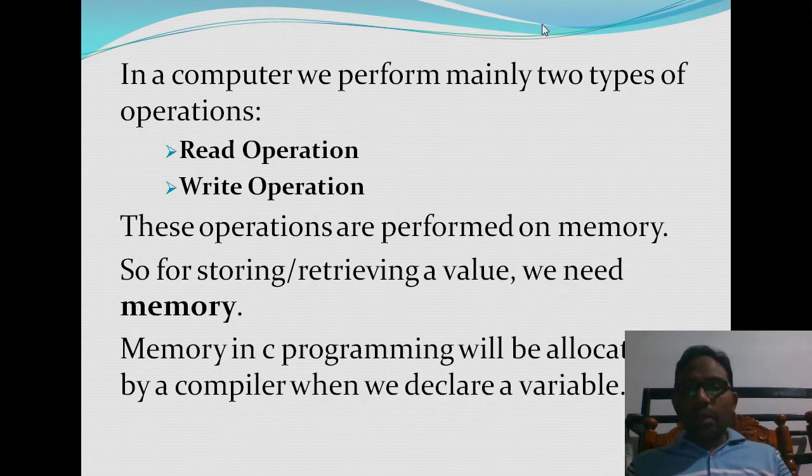Now memory in C programming will be allocated by a compiler or an operating system. You can even say the memory will be allocated by the operating system, because the operating system calls the main function when you execute the program. Or some books say that memory in C programming will be allocated by a compiler, maybe a Turbo C compiler, or a Dev C++ compiler, or a GCC compiler, whatever compiler you use for executing a program. The memory is allocated whenever you declare a variable and that variable declaration gets executed.